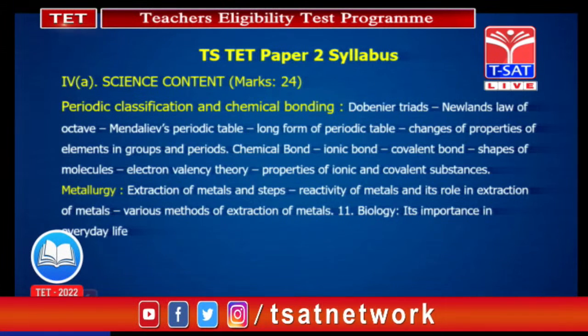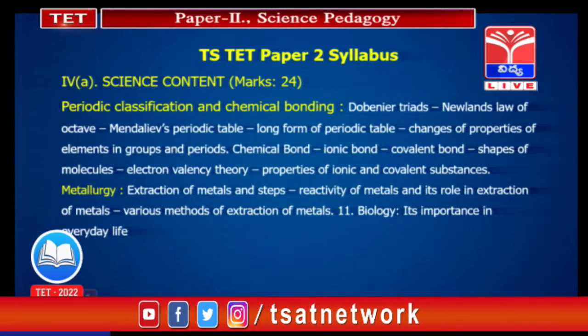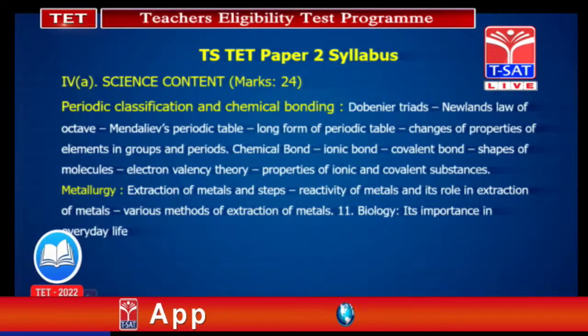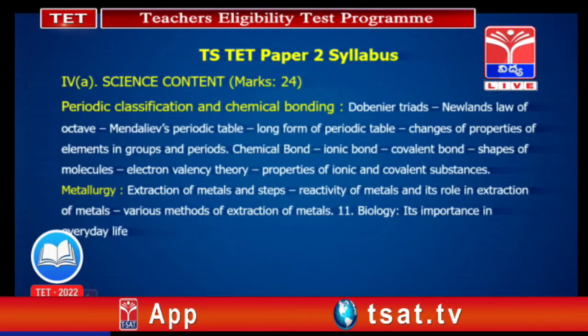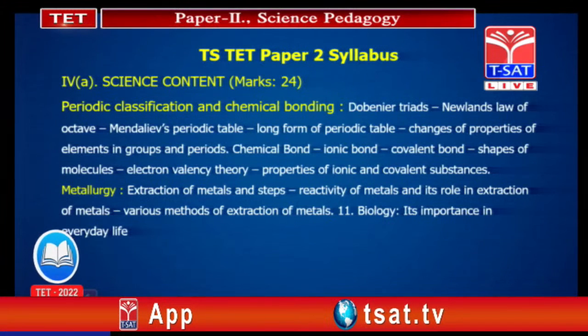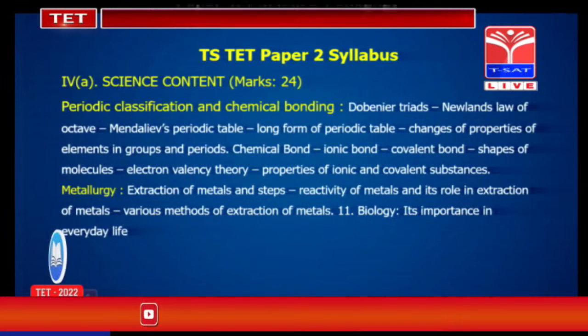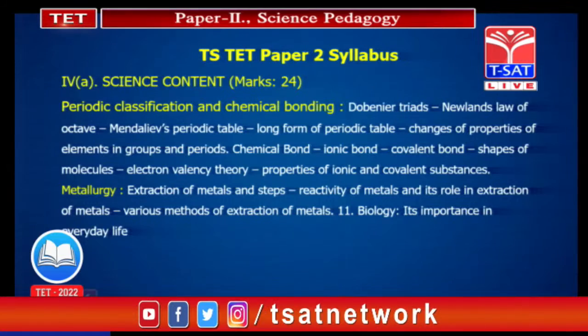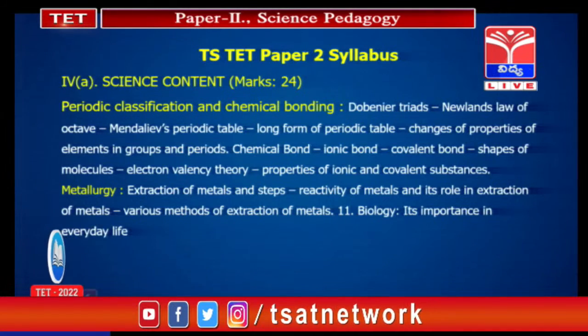The methods of extraction of metals are 3: concentration or dressing, extraction of crude metal and purification of crude metal. In extraction of metals, they may ask based on the activity series. The activity series is the most important topic in metallurgy. We should focus more on it.